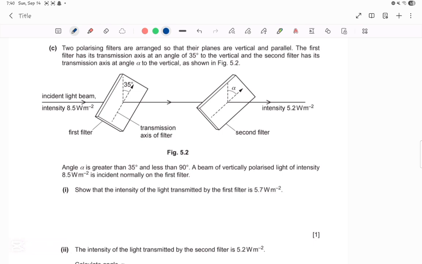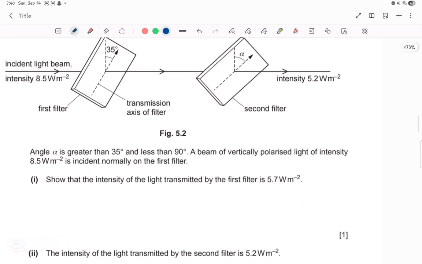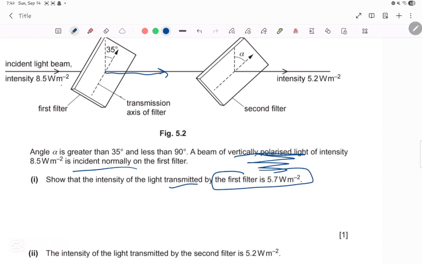Angle alpha is greater than 35 degrees and less than 90 degrees. A beam of vertically polarized light, meaning it's already polarized, very important keyword, of intensity 8.5 watts per meter squared is incident normally on the first filter. Okay, so what did they say? Vertically polarized light, very important, of intensity 8.5 watts per meter squared is incident normally on the first filter. Now, show that the intensity of the light transmitted by the first filter is 5.7 watts per meter squared.